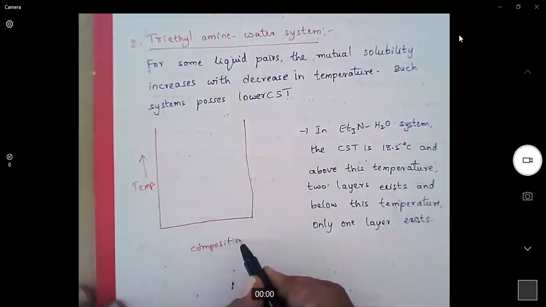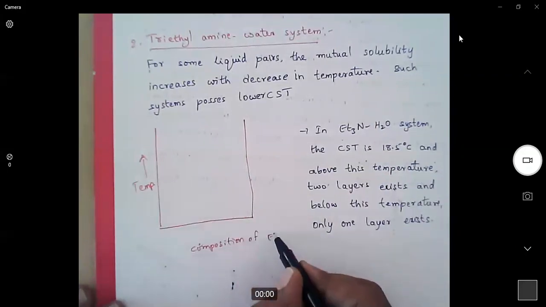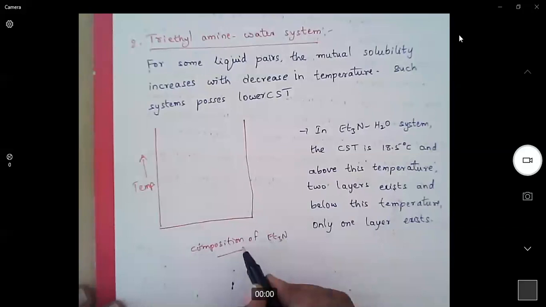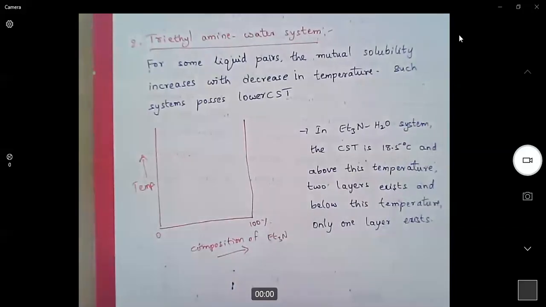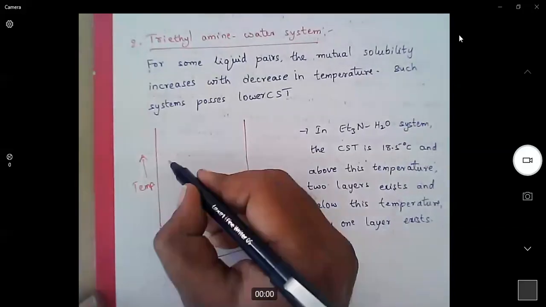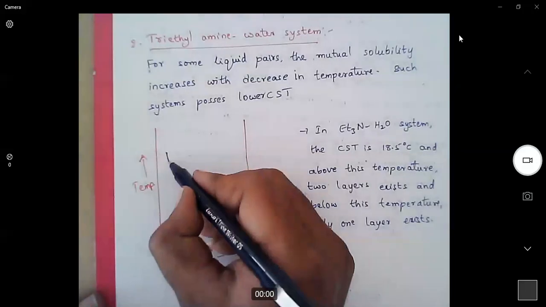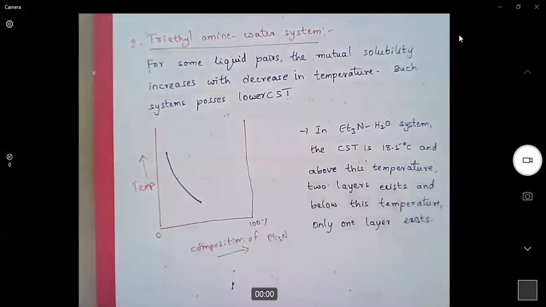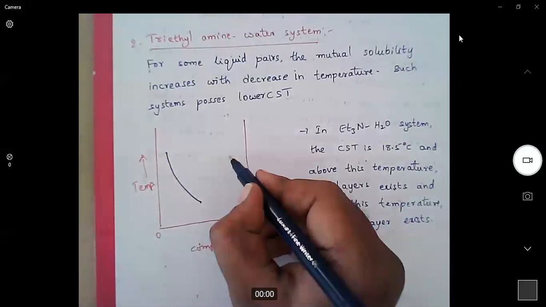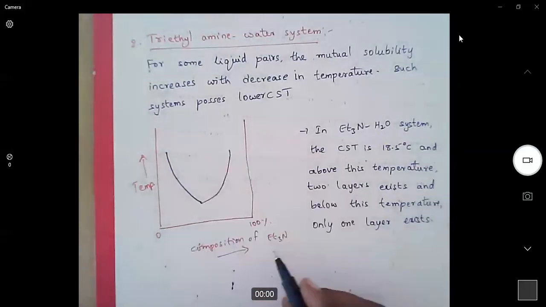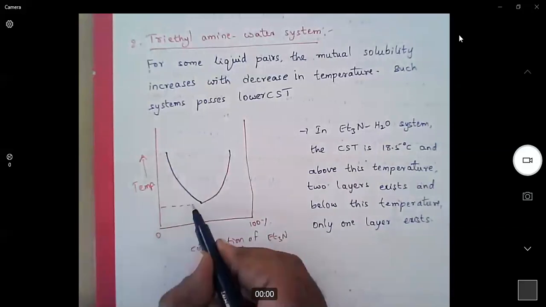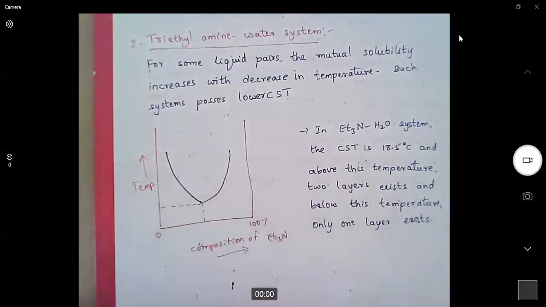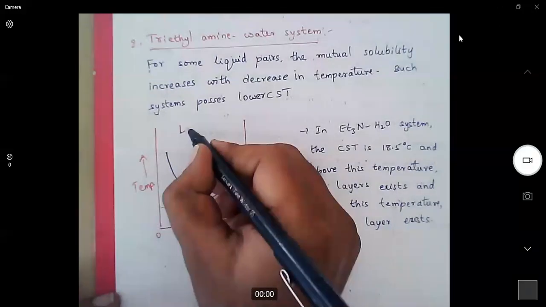Here we will take composition of triethylamine, 0% triethylamine, 100% triethylamine. Now, when we cool these compounds, water and triethylamine will form a homogeneous mixture. This is an example for lower CST.